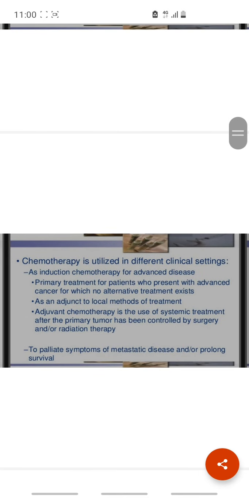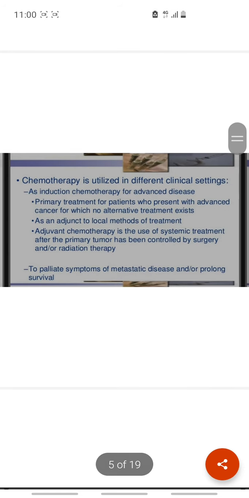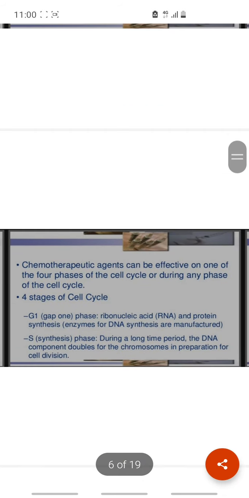Chemotherapy is utilized in different clinical settings: as induction chemotherapy for advanced disease, as primary treatment for patients who present with advanced cancer for which no alternative treatment exists, and as an adjuvant to local methods of treatment. Adjuvant chemotherapy is the use of systemic treatment after the primary tumor has been controlled by surgery or radiation therapy, to palliate symptoms of metastatic disease or prolong survival.